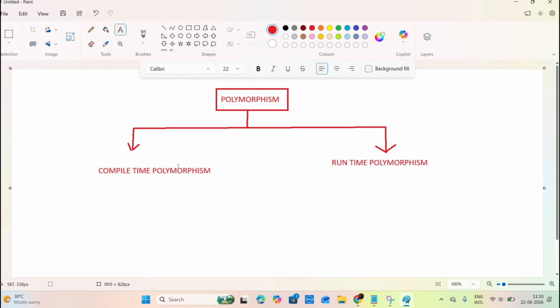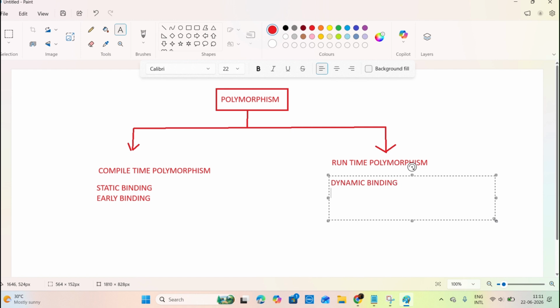The compile time polymorphism is also known as static binding, or we can say early binding. Next, the runtime polymorphism is also known as dynamic binding, or late binding. Now try to understand the first one.